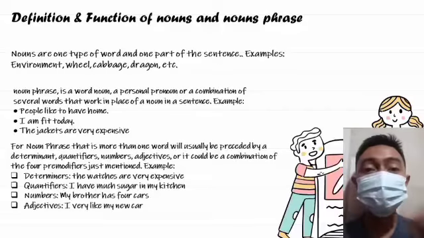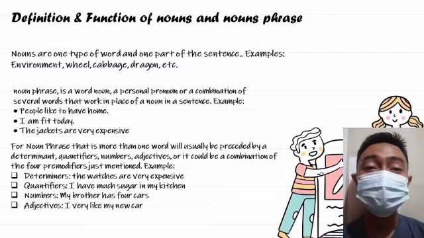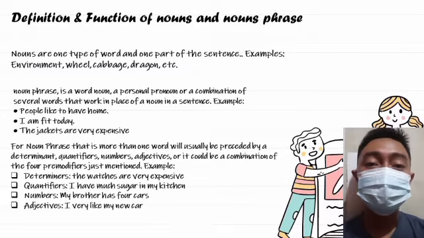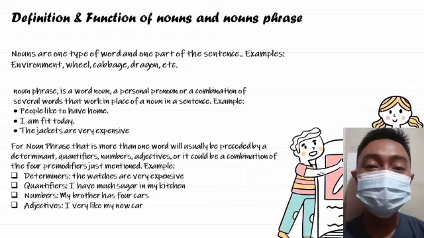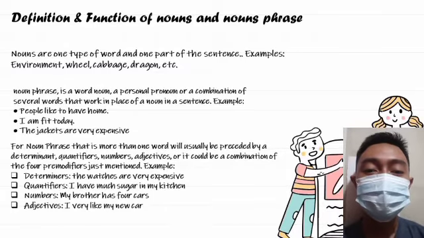So for the first is about noun and noun phrase. Noun, or in Indonesian called kata benda, is one type of word and one part of the sentence. So for example, environment, the book, pencil, wheel, dragon, and others.